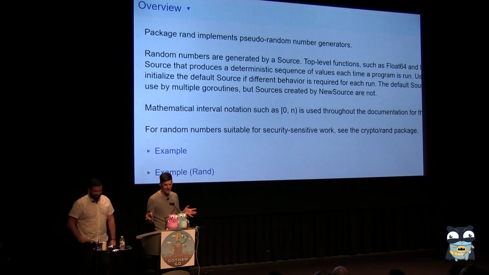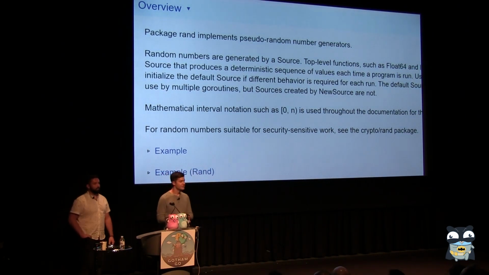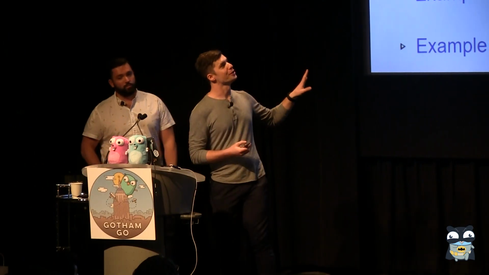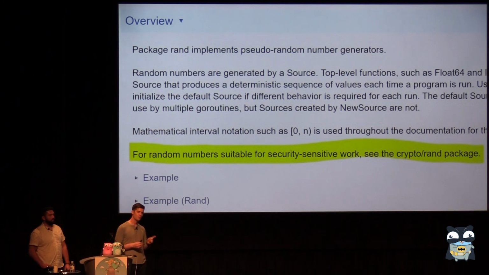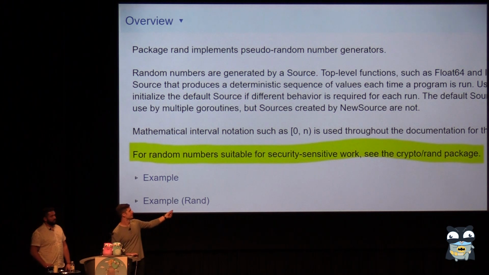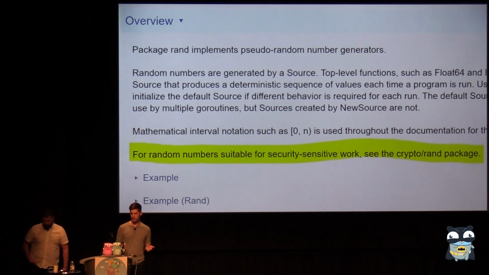So again, for those of you thinking documentation sort of explains these differences, cool, you start reading the docs. Do you even know which random package this is actually for? Is this actually the right one? It turns out that it's not the right one. If you read package documentation like me, you read the first couple of lines, you think this is what I want to use, and move on. Turns out this is the one that's not for security sensitive work. But that can be interpreted in many ways. Most people may not think of the things they're doing as security sensitive.